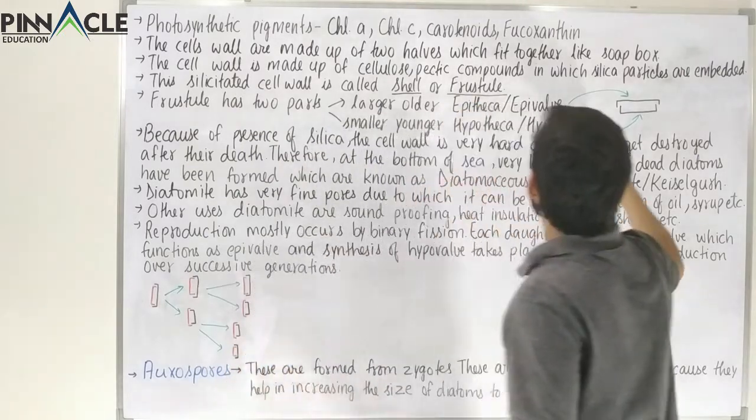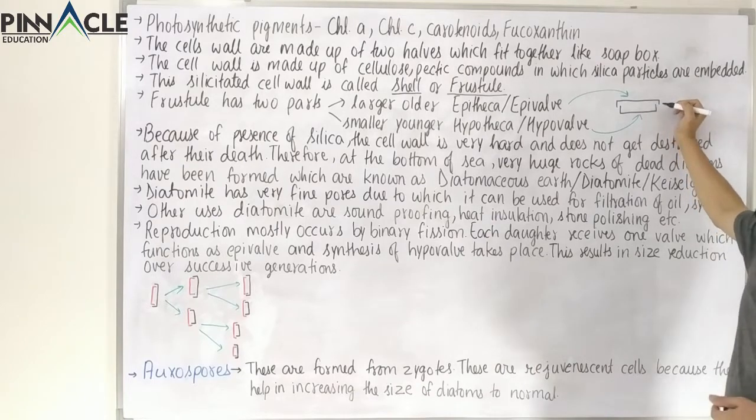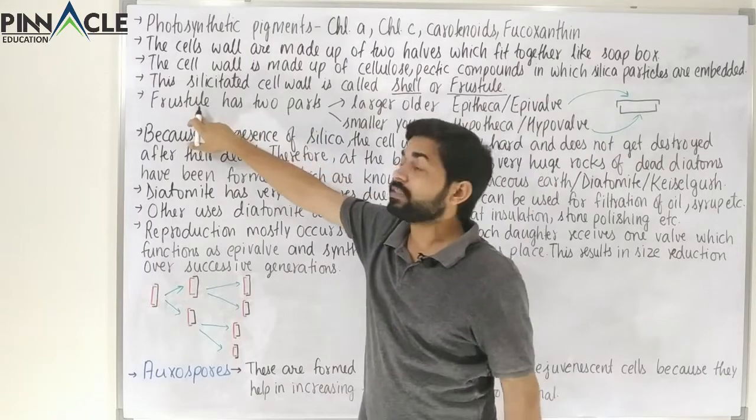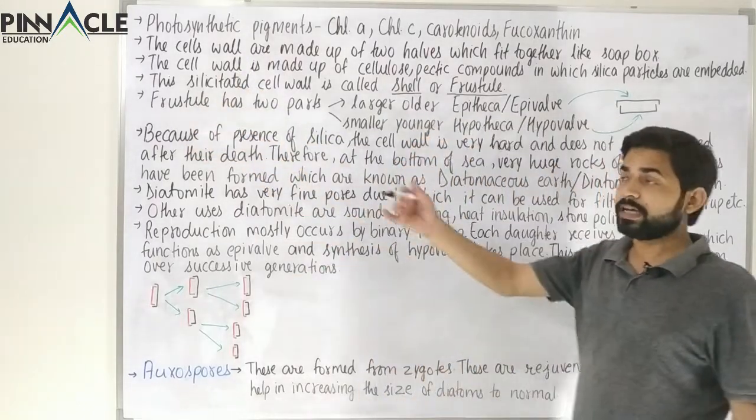So we can see that there are two parts of this frustule or shell. Frustule is another name for the cell wall of these protista, the chrysophytes.